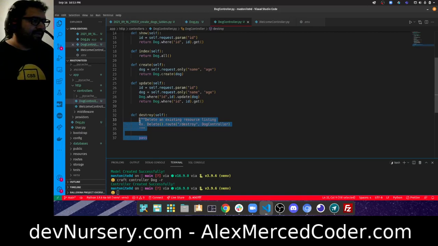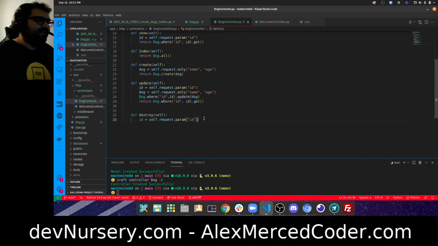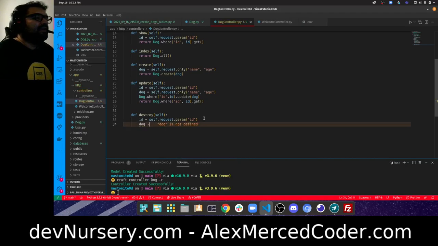And then we do the delete route, where I do want to go get the ID first from the param. And then all I want to do is delete the dog. Actually, I want to save the dog in a variable first so I can send it back afterwards. I like sending back the deleted dog just in case somebody wants it. Okay, so we'll say dog equals that.